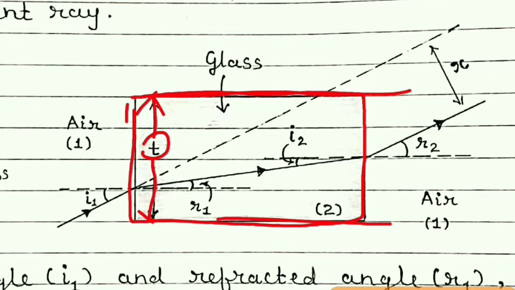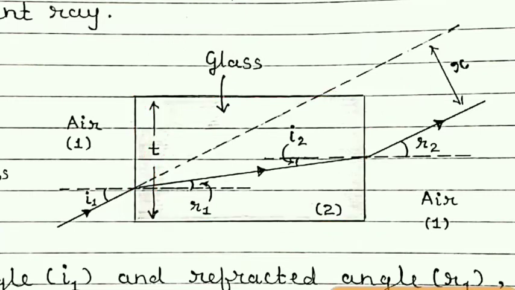Suppose a glass slab is kept on a table and you are viewing this glass slab sidewise. This is not the top view of the slab. The glass slab is resting on the table and you are looking at one of the faces from the side.